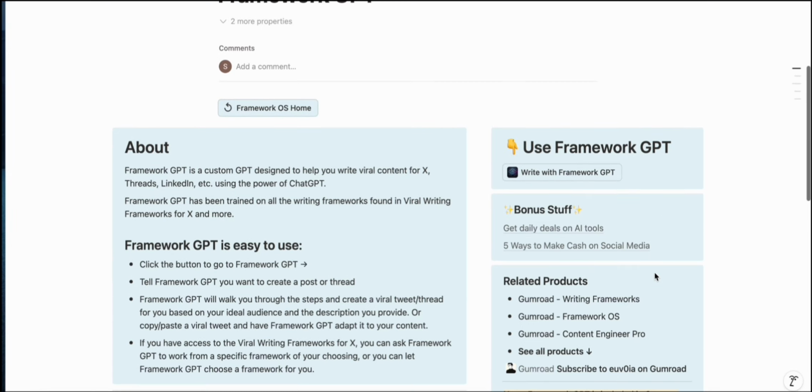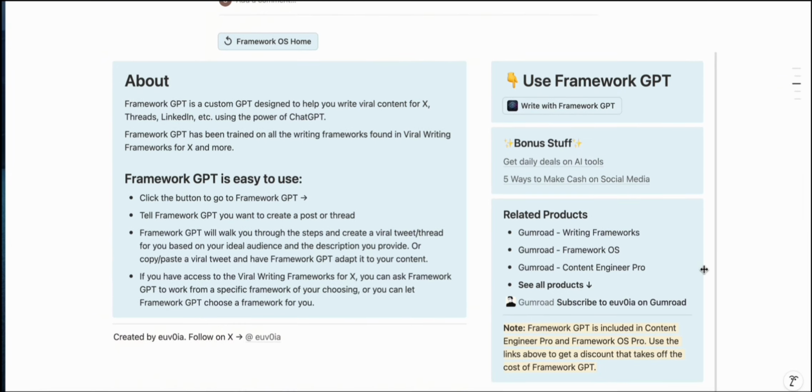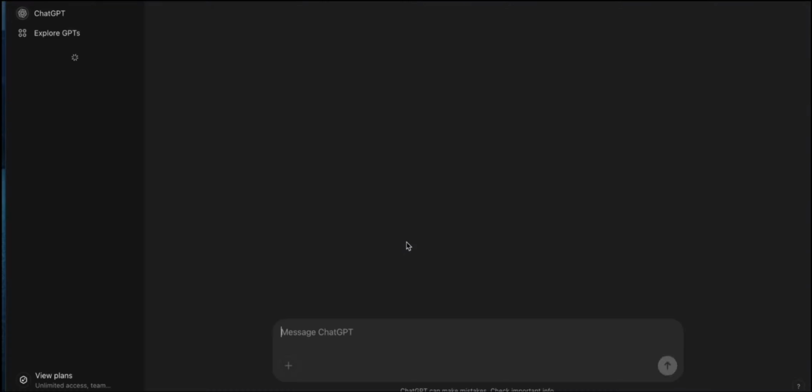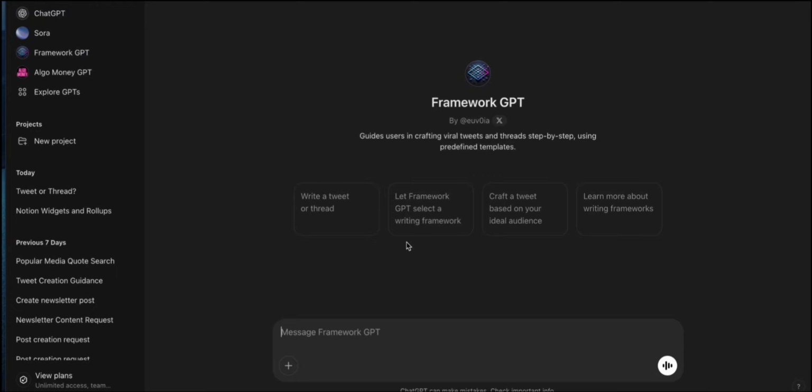Framework GPT is a custom GPT that will help you write viral content based on the viral frameworks that I've provided. I've trained this GPT on all of the viral writing frameworks inside of Viral Writing Frameworks for X, as well as about 100 other ones. And it's really, really easy to use. All you have to do is tell it to write a tweet or a thread. You can let Framework GPT pick a random framework for you, or you can craft a tweet based on your ideal audience, and you can learn more about writing frameworks.